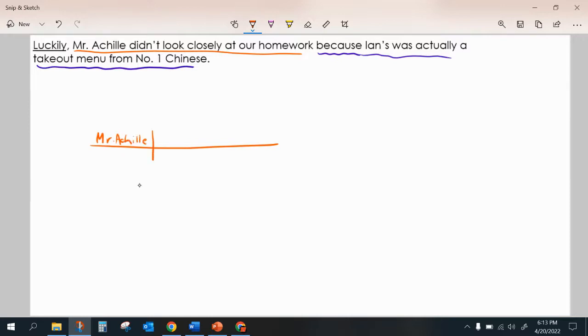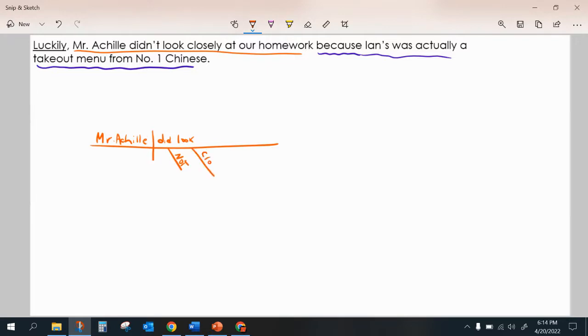And my verb is did look. We know to drop that word not underneath. So here's did look. And then here's not. And then he did not look how closely.